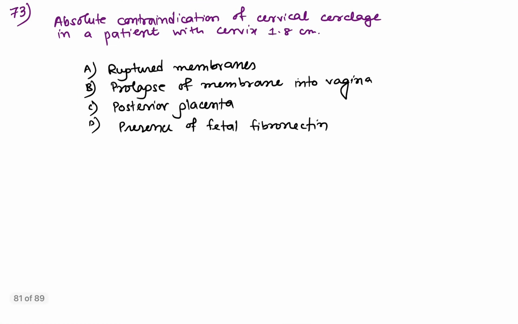73, absolute contraindication for cervical cerclage operation in a patient with cervix 1.8 cm. Among the 4 options given, the answer will be ruptured membrane. So the ruptured membrane is the absolute contraindication for cervical cerclage operation.